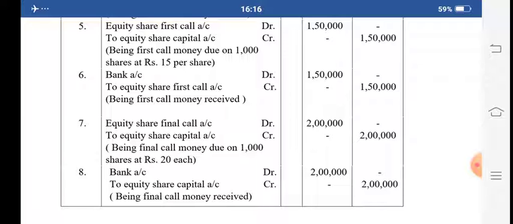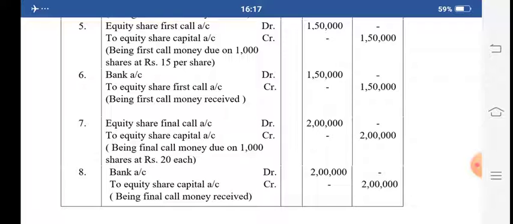Now one more is related to the final call. They are receiving rupees 20 per share. Equity share final call account debit rupees 2 lakh to equity share capital account credit rupees 2 lakh, being final call money due on 10,000 shares at rupees 20 each.